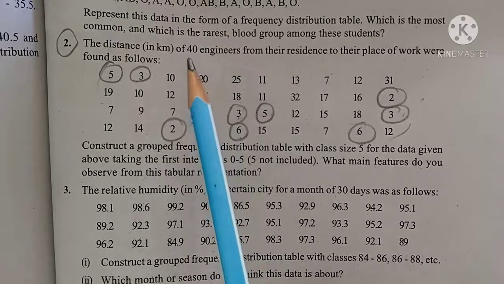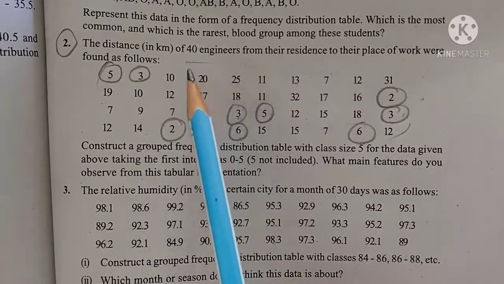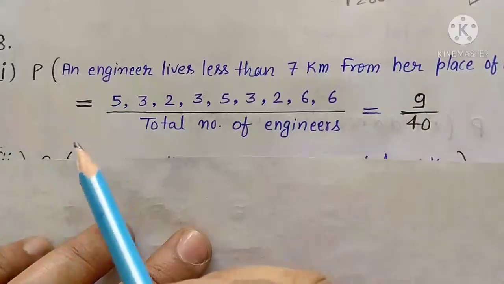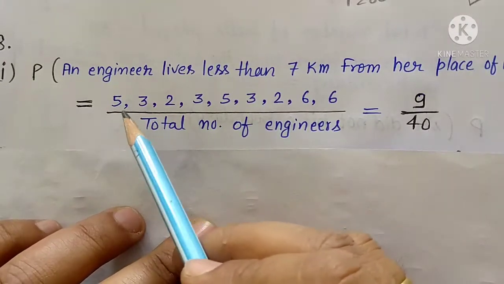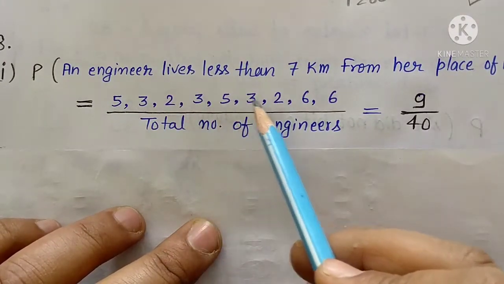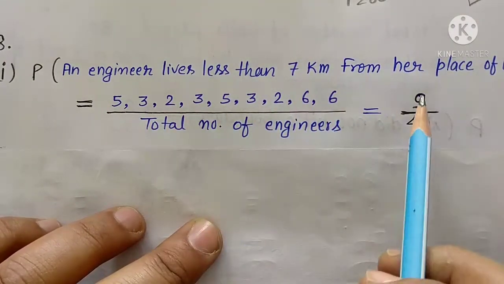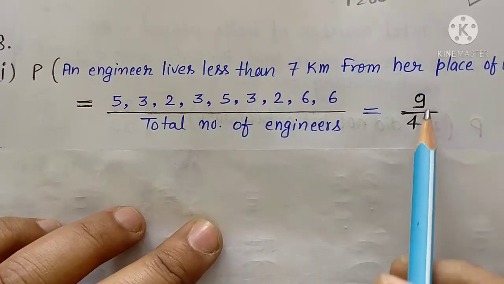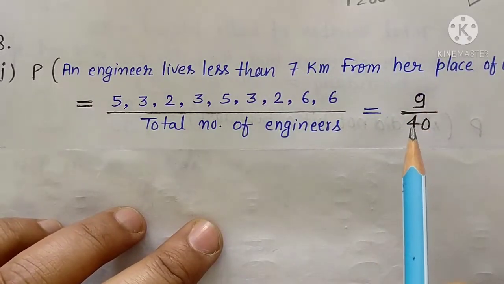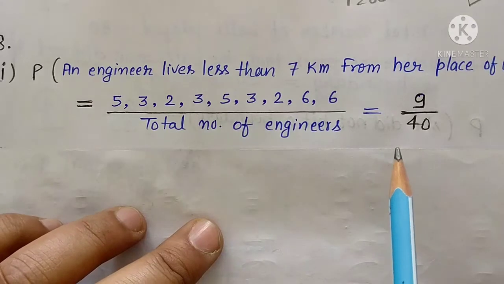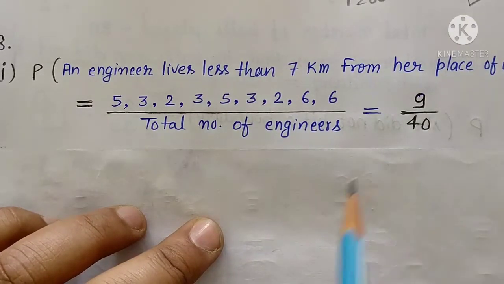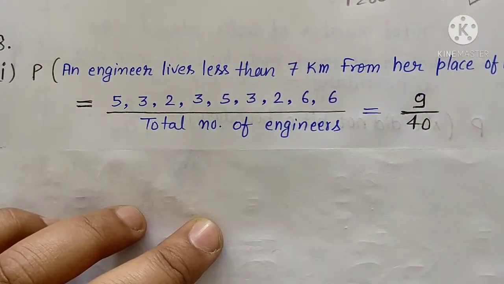And total number of engineers 40. So 9 upon 40 it should be. So first I have written those frequencies: 5, 3, 2, 3, 5, 3, 2, 6, 6. You can count them. It's coming 9 out of total engineers 40. So it comes 9 upon 40. We can't put it in simplest form. This is the simplest form only. This is the probability of the engineers who live less than 7 km from their place of work.